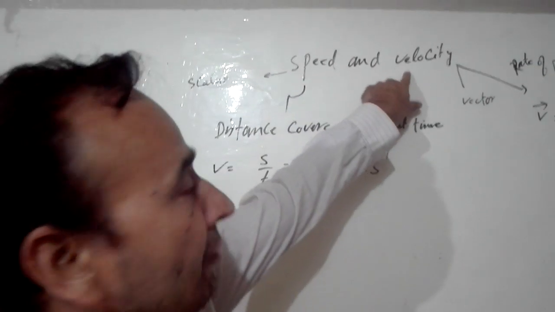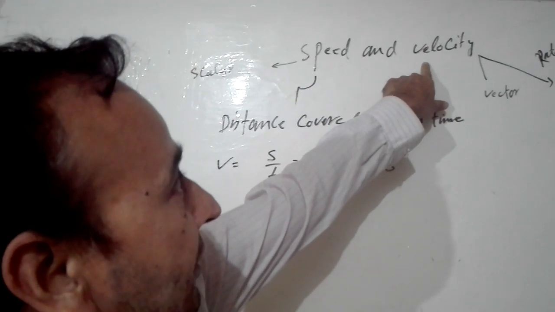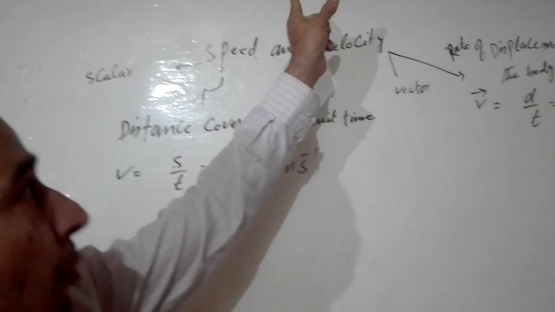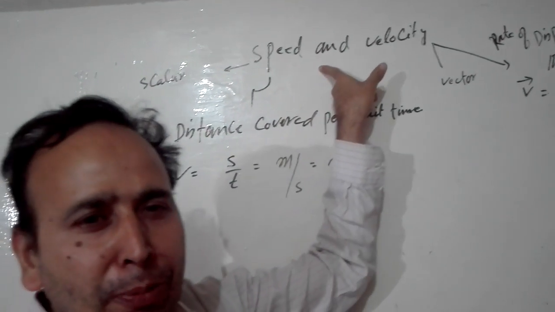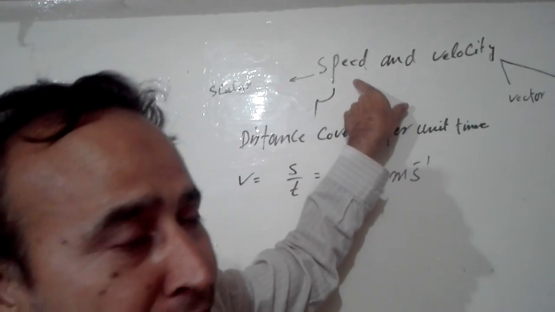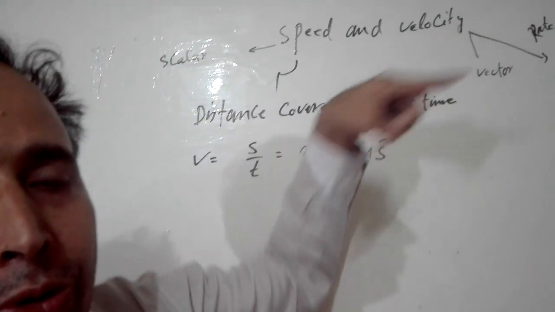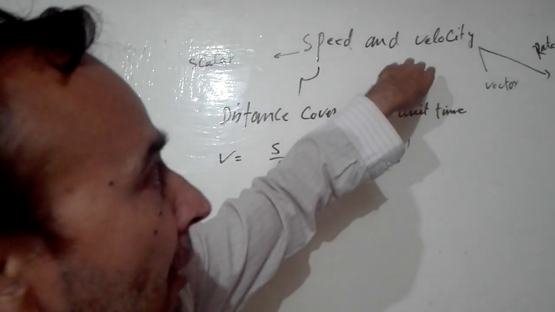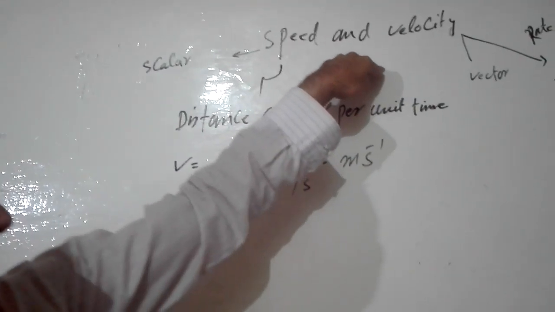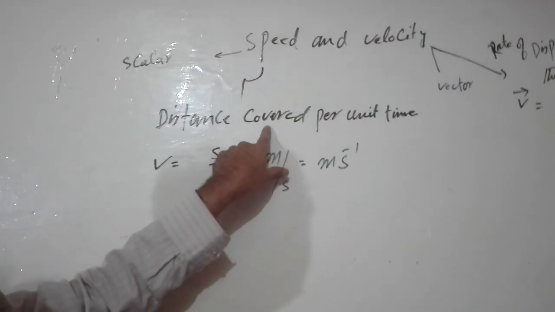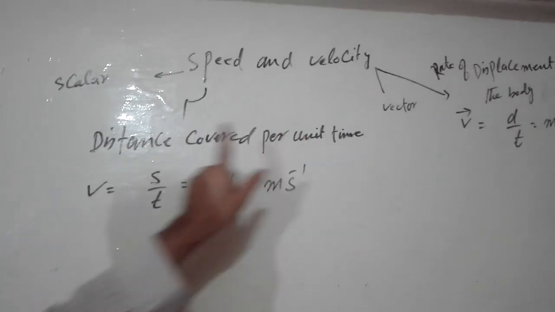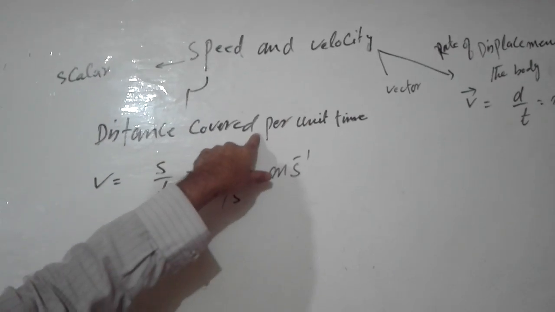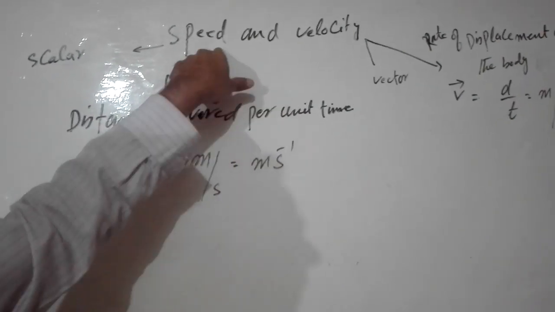About speed and velocity. I have given you examples in the topic about scalar and vectors, and you feel some problem about what is meant by speed and what is meant by velocity. Now the concept will become clear to you. Speed basically is the distance covered by somebody per unit time. I have written shortly: distance covered by somebody per unit time, that is known as speed.